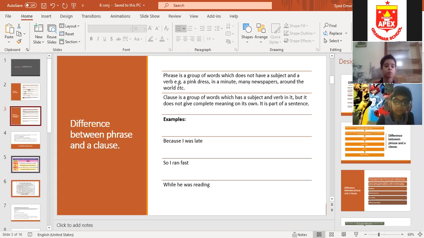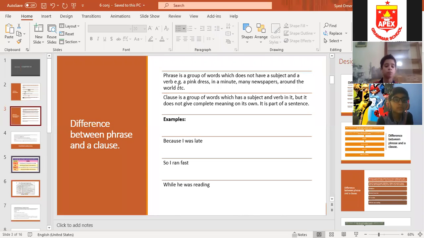I'll tell you three sentences. She is my class fellow. Sentence, because it is giving the complete meaning and it is starting with a subject, she. She is my class fellow. Many newspapers. No meaning. Many newspapers. No subject, no verb. So it is a phrase.